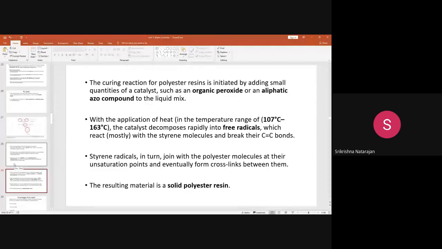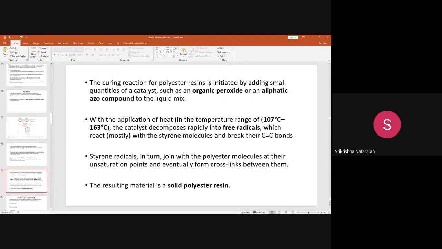So that is why we actually use a high temperature of, say, around 107 to 163 degrees. This catalyst will decompose to free radicals, and it will react with the styrene molecules and break its C=C double bond. This will join with the styrene radicals with fast free radical polymerization. It will join very fast at the unsaturation points and form cross links between the polyester molecules. So once the cross links are formed, it will result in the formation of a solid polyester resin.